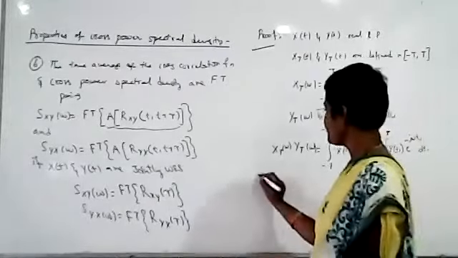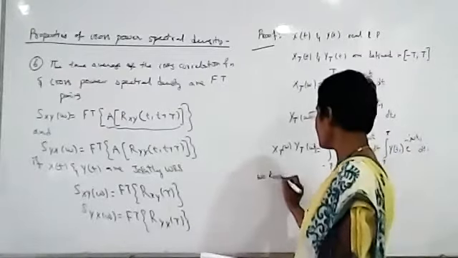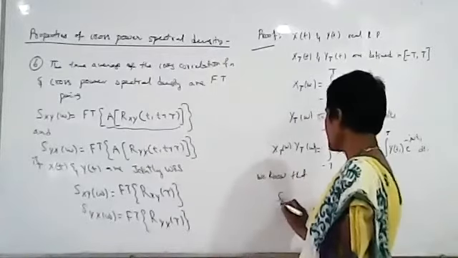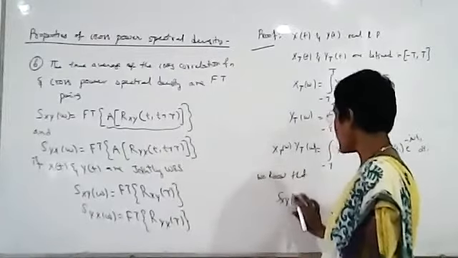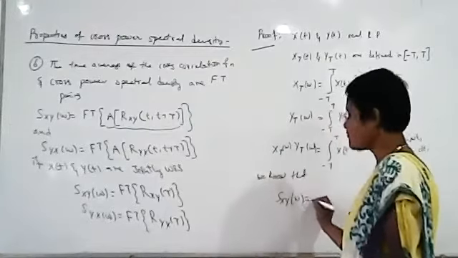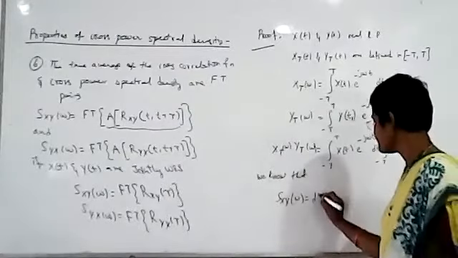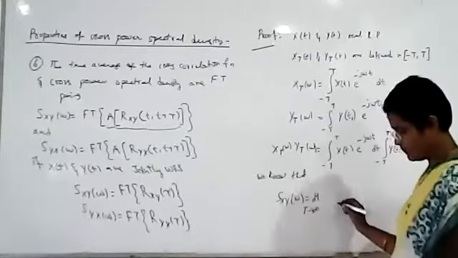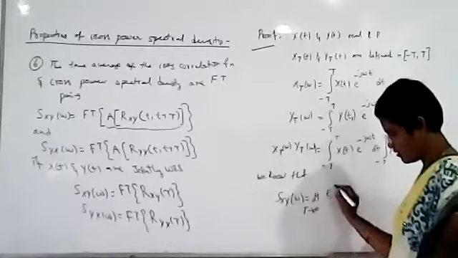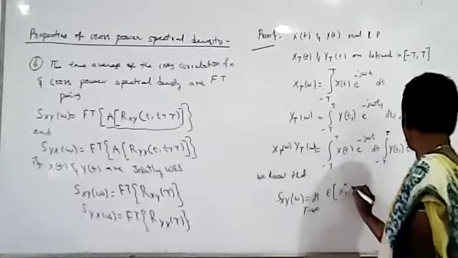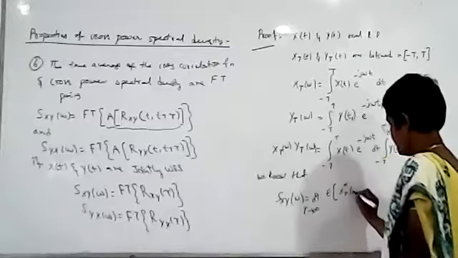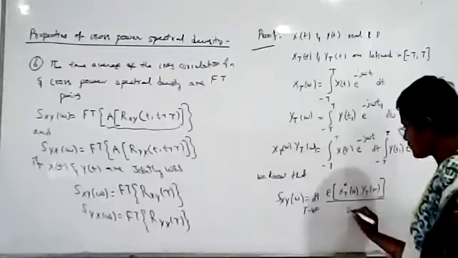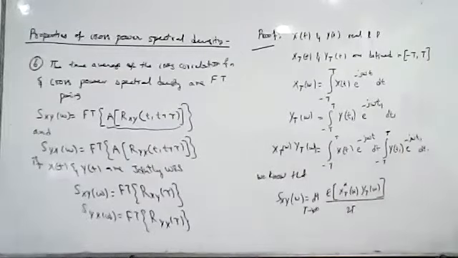Okay. Now we know that, what is the definition for the cross power spectral density function? The second definition, Rxy of tau, Rxy of omega. What is the formula? It is limit T tends to infinity, expected value of X_T star of omega Y_T of omega by 2T. This is the formula for the cross power spectral density function.